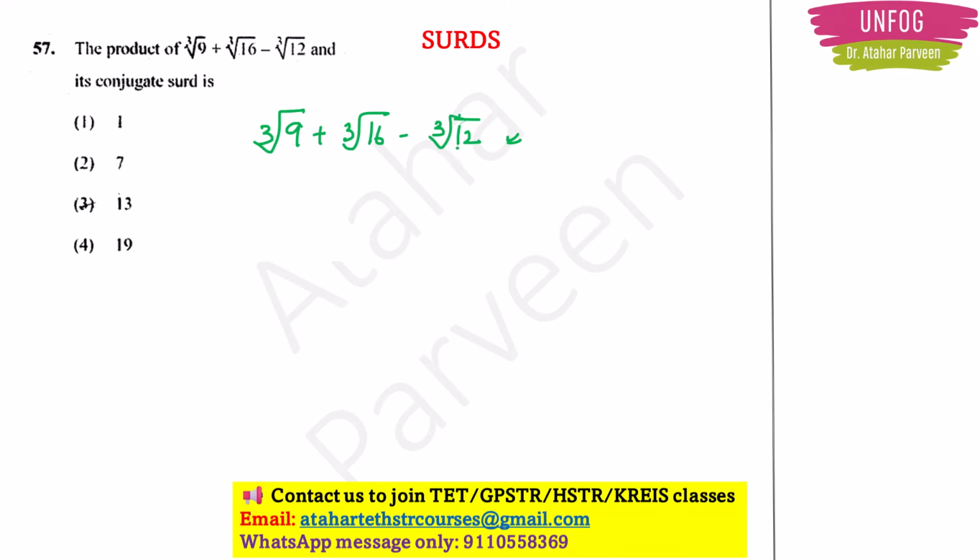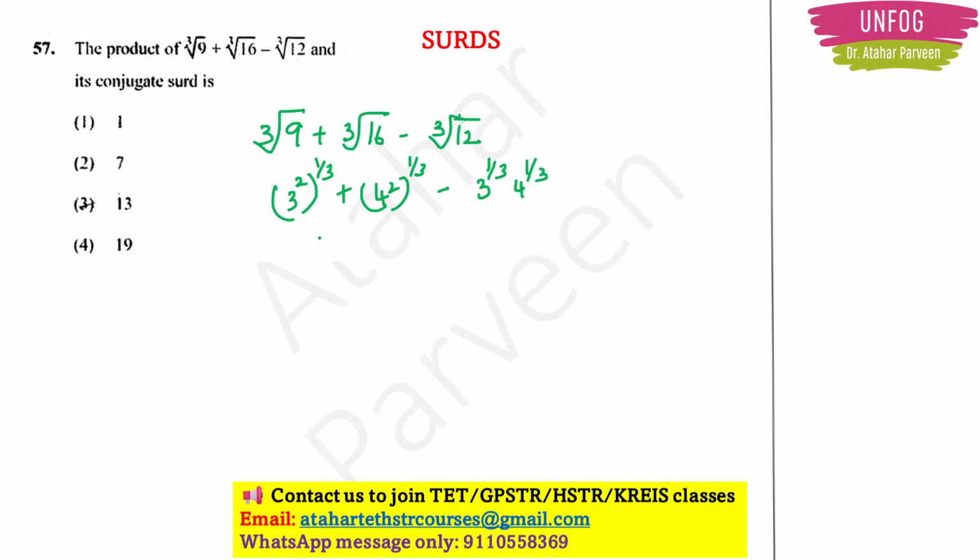So what you have to do here? Now I will just rewrite this. See, 9 I can write as 3 square, right? Whole to the 1 by 3 I will write. 16 I can write as 4 square, right? Whole to the 1 by 3 I will write. And here I have cube root of 12, right? So in place of 12 I will write 4 into 3 or 3 into 4. So 3 to the 1 by 3, 4 to the 1 by 3.